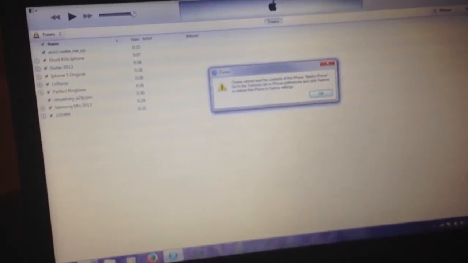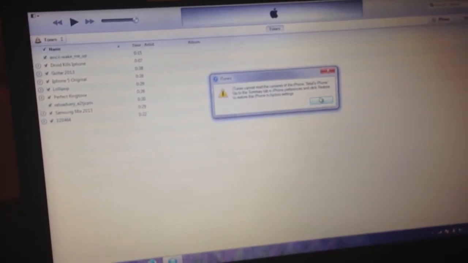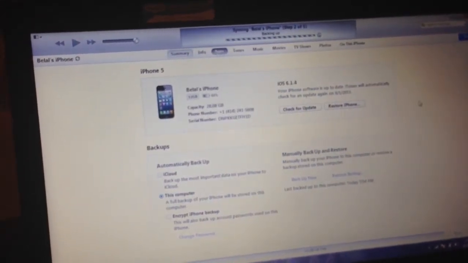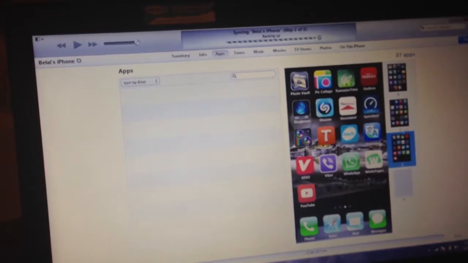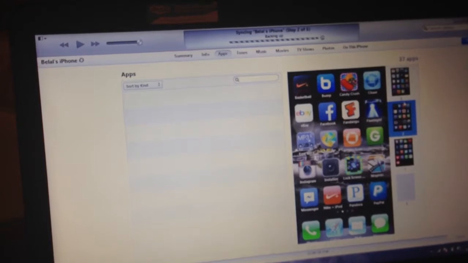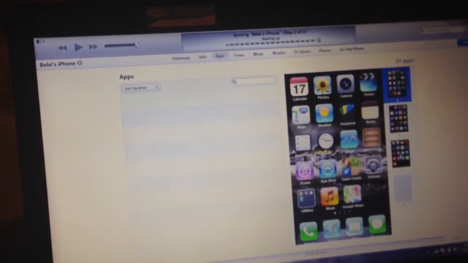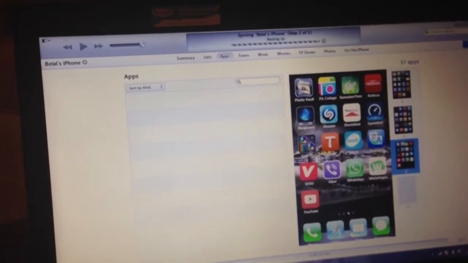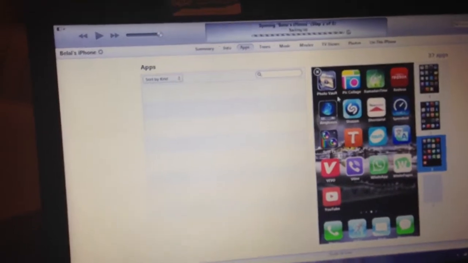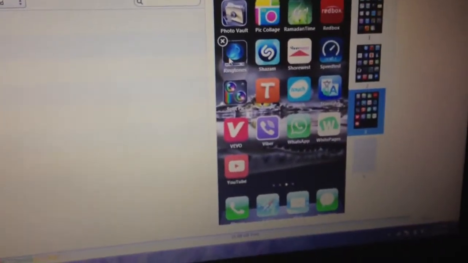So that's one way of doing it, but as I told you guys, the other way is adding the ringtone through an app from the App Store. See, I downloaded an app called Ringtones, right here.